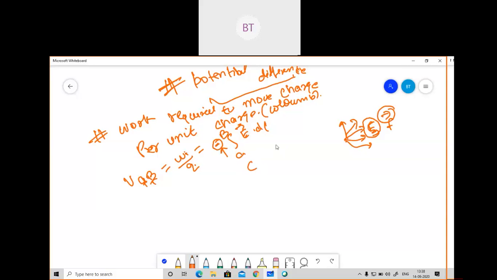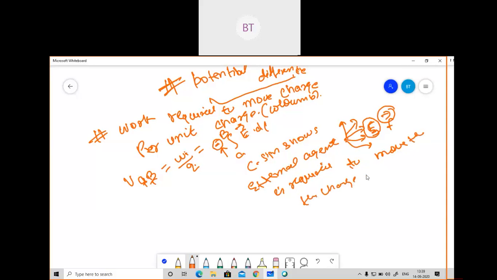Why have I written minus here? The minus sign shows that an external agent is required to move the charge, or work done.